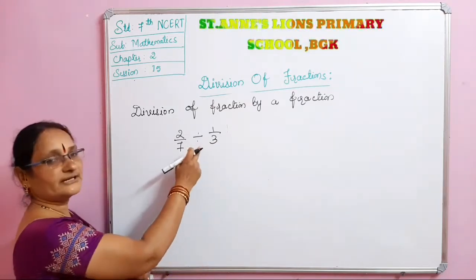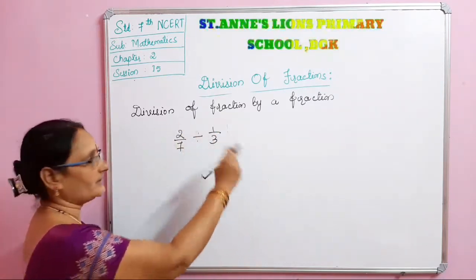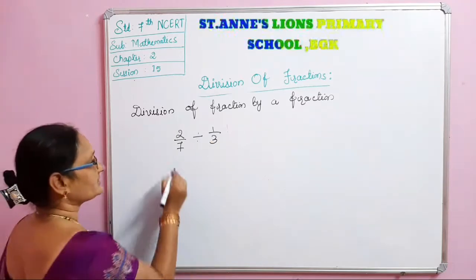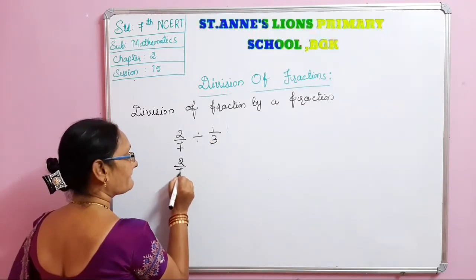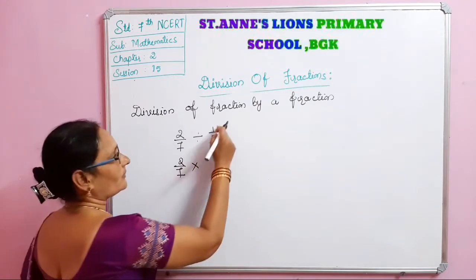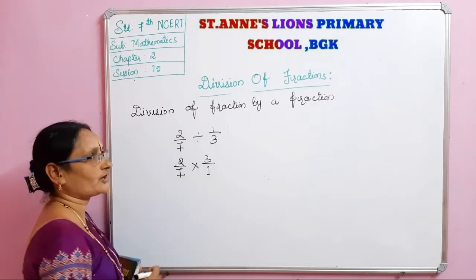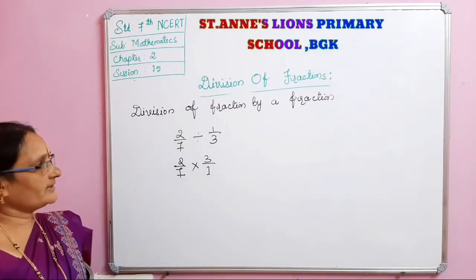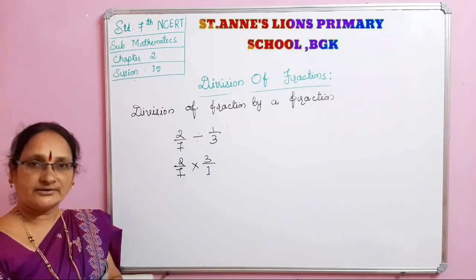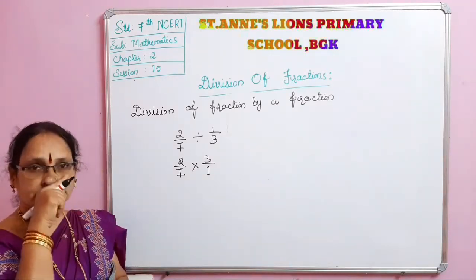Change the division sign into multiplication. Then the next fraction will be in its reciprocal form. So 2 by 7 division will change into multiplication, and 1 by 3 changes into 3 by 1. Its reciprocal is 3 by 1. 1 by 3's reciprocal is 3 by 1. 2 by 3's reciprocal is 3 by 2.